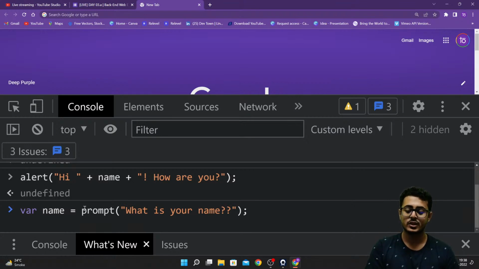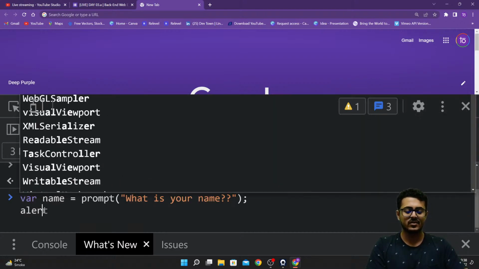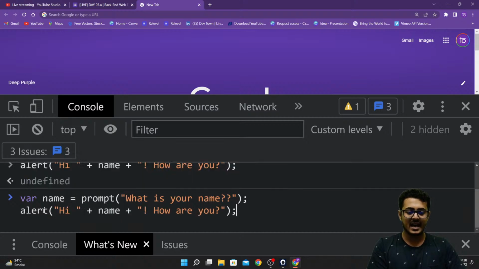As you're able to see, as I press shift enter, my cursor is getting to the next line, and then I can write the next line of code, alert, and then hi name, how are you?